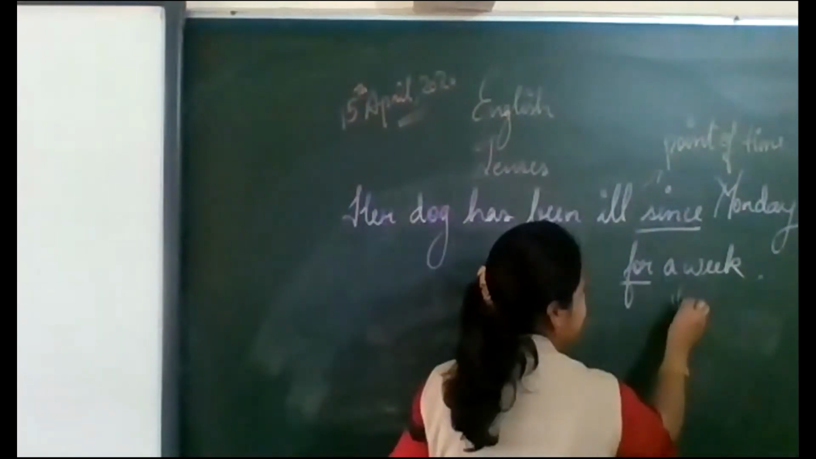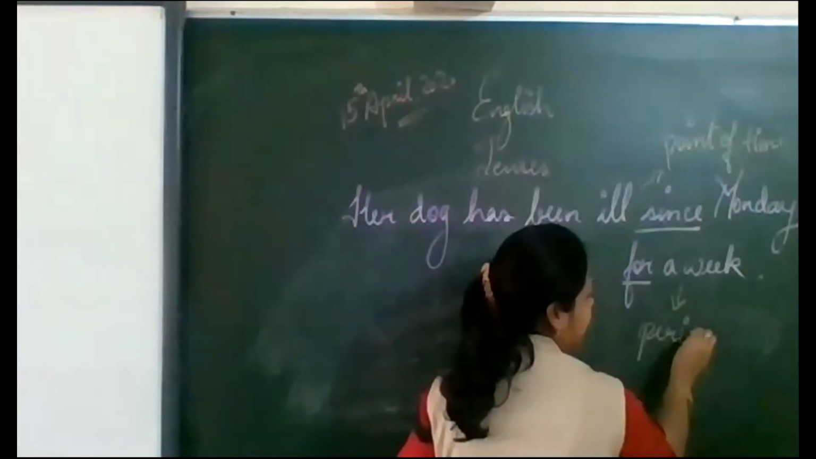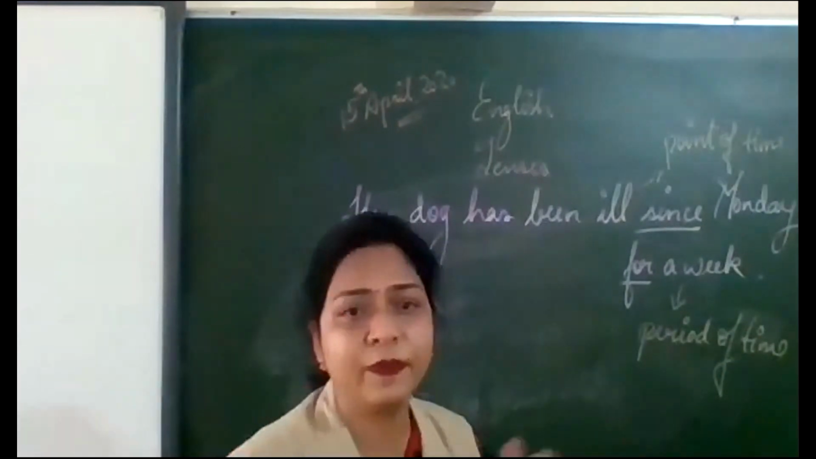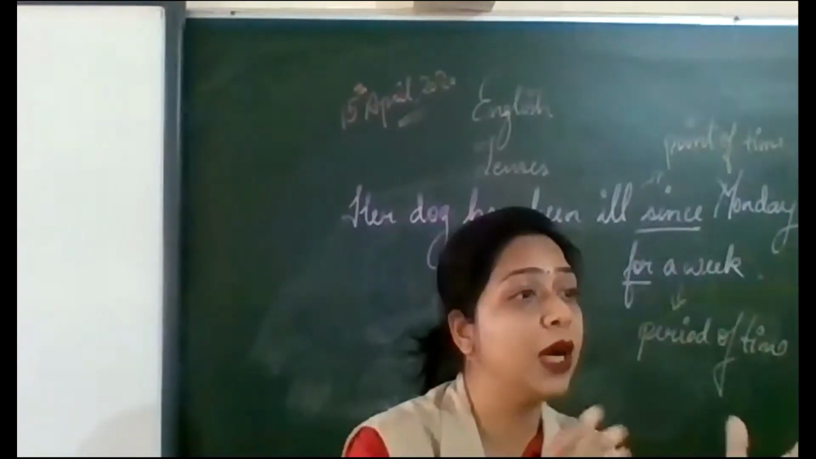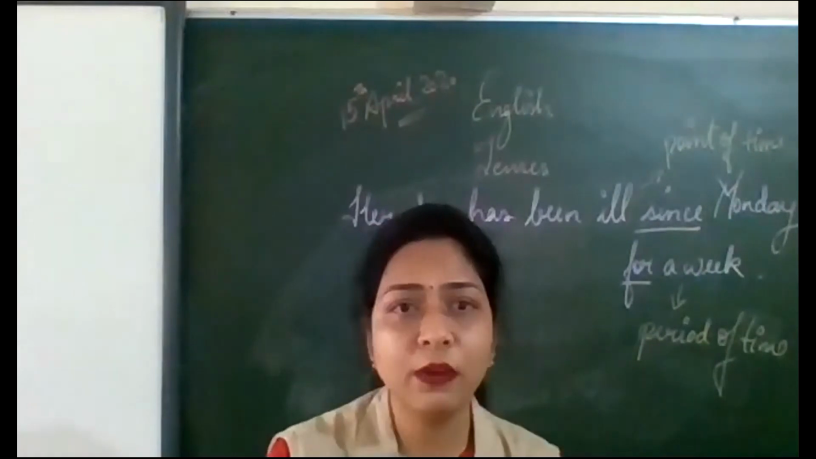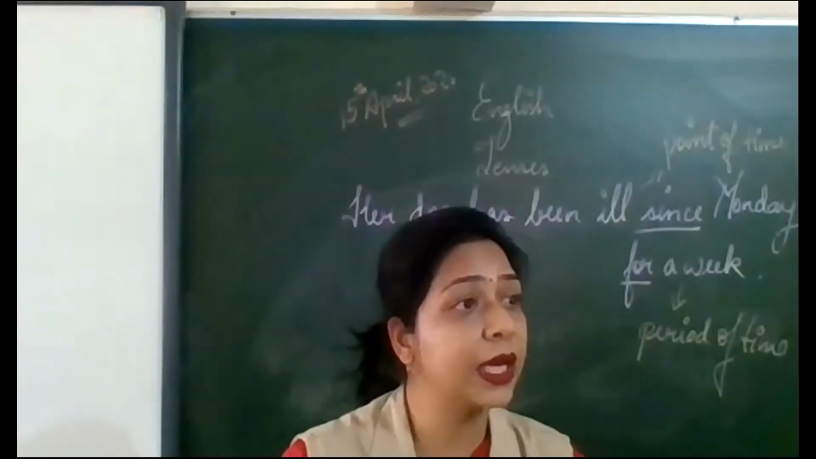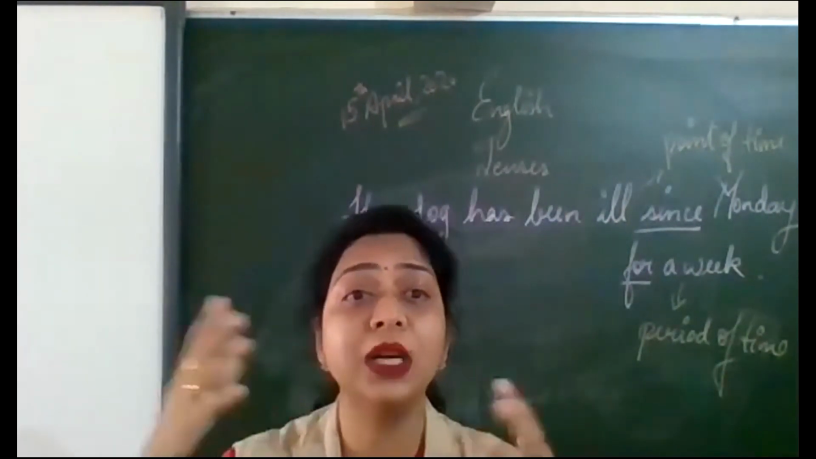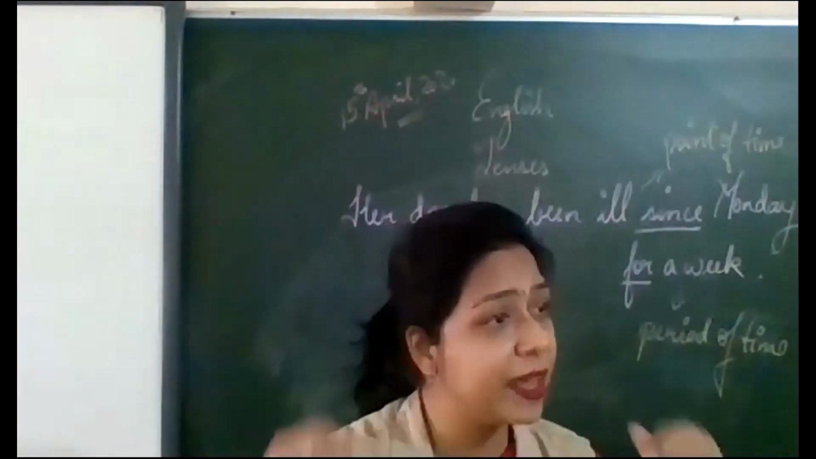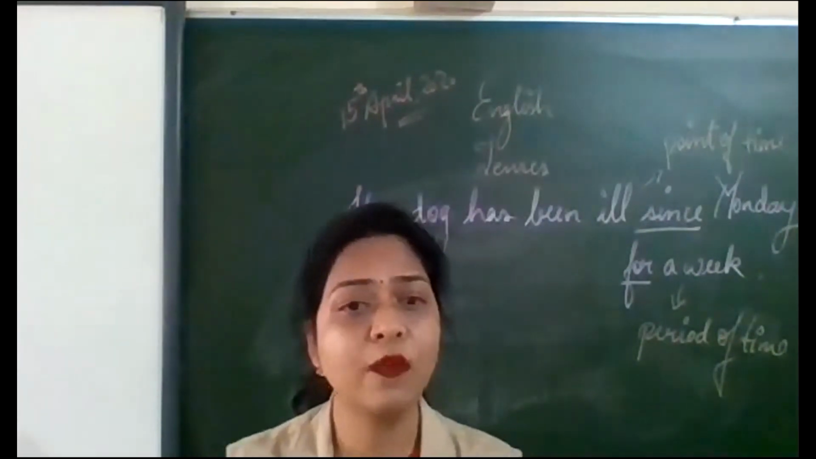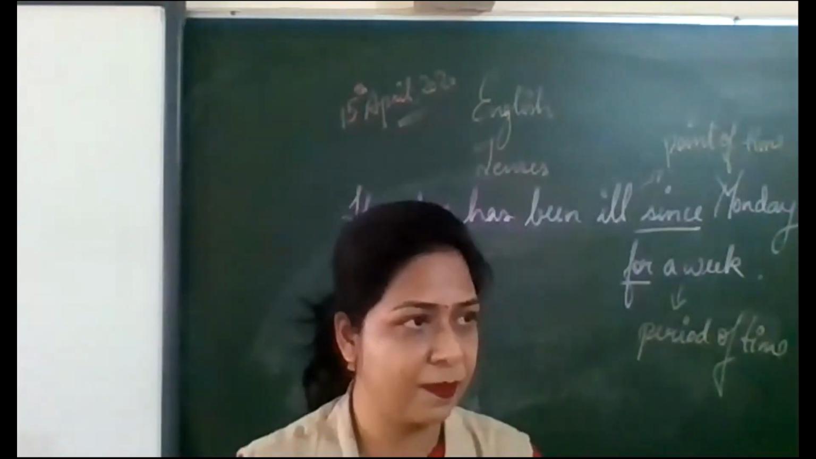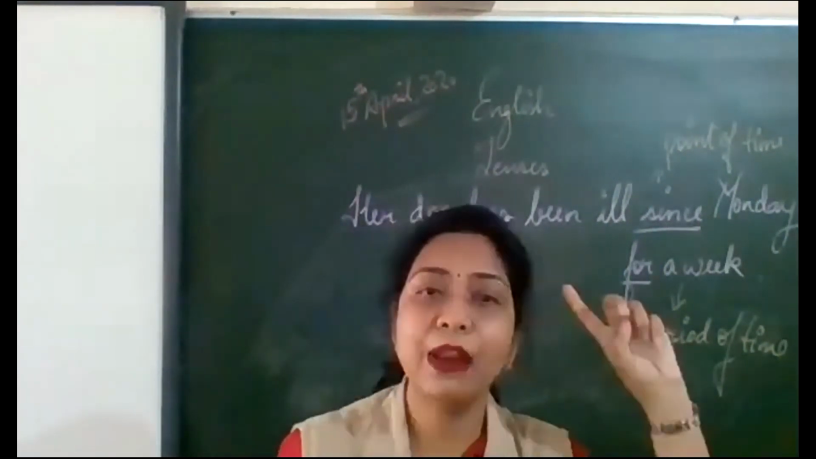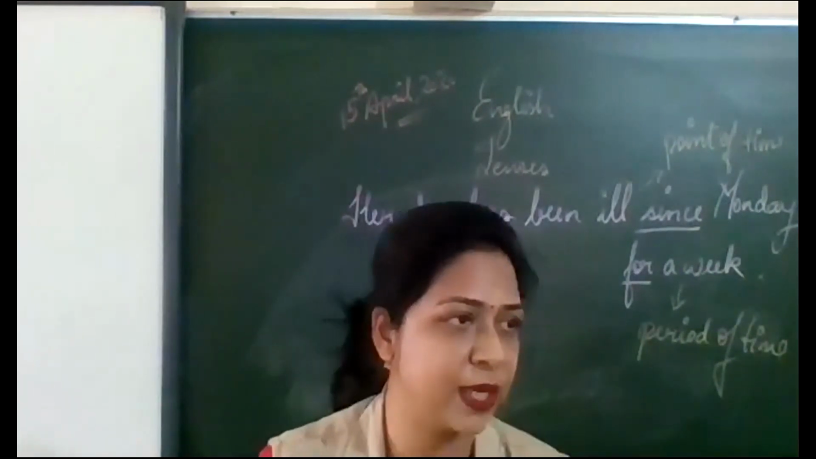Okay. A week is a period of time. So I have been working on this project for a week. I have been working on this project for a month. I have been working on this project for 5 years. So now we have got a period of time. So since is used for the point of time and for is used for the period of time.